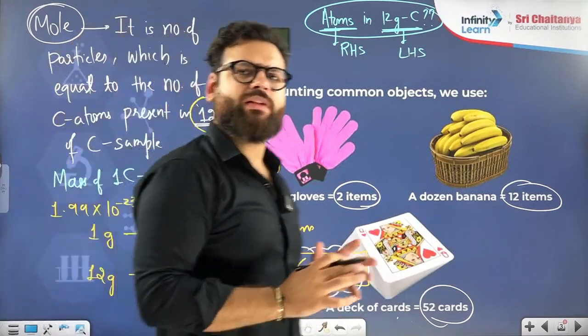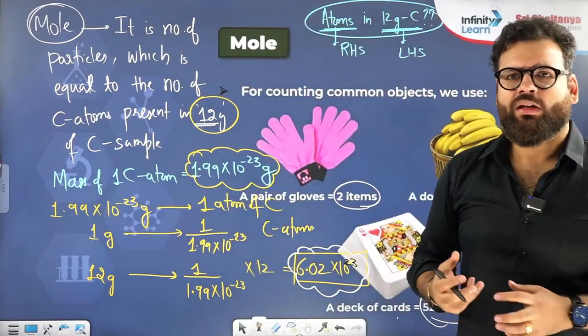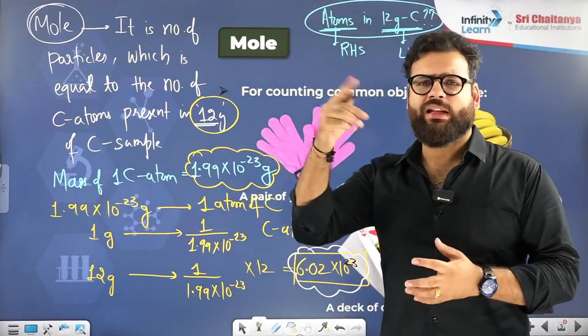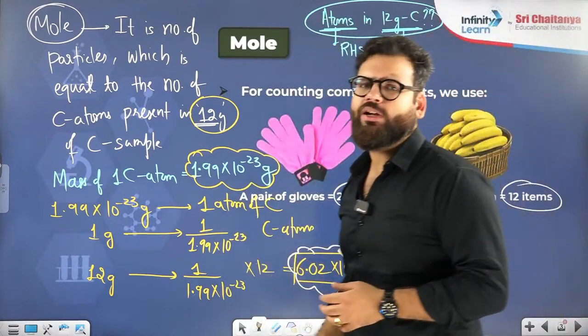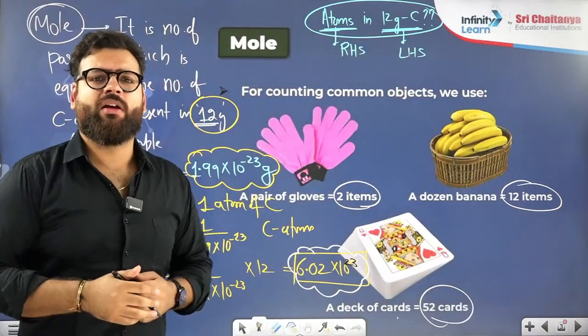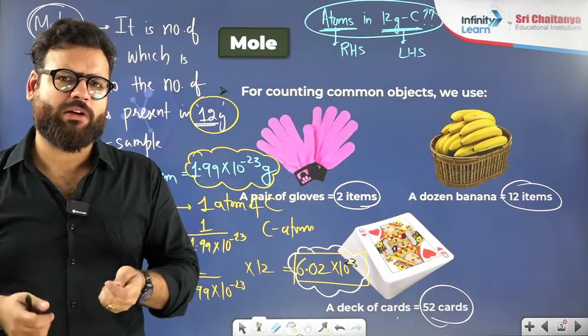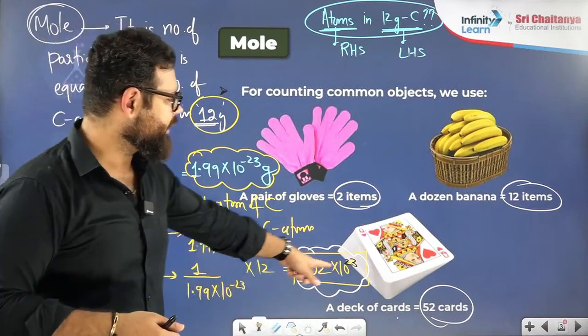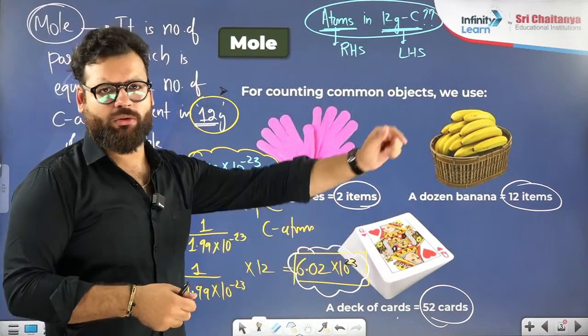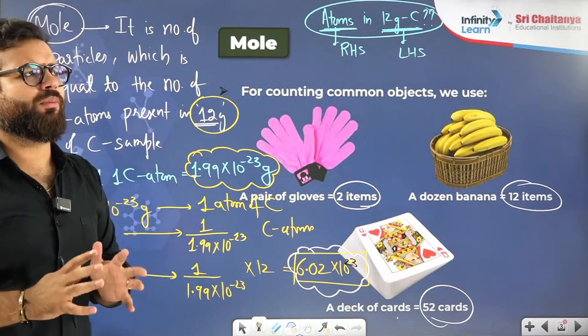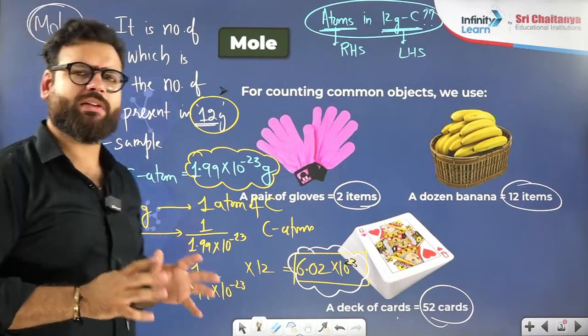Whenever we say 1 mole of fans, the ceiling fans, that means 6 into 10 power 23 fans. When I say 1 mole of grain particles or 1 mole of dal particles, these many dal particles should be there when we consider 1 mole. So this is about 1 mole. Now remember what we studied just now.